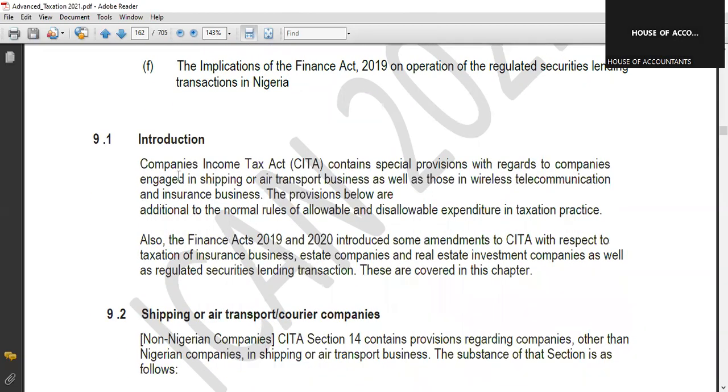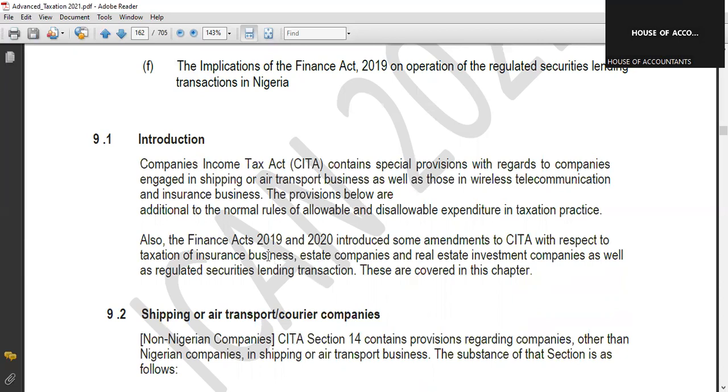Okay, so very quickly, the Company Income Tax Act, CITA, contains special provision with regards to companies engaged in shipping or air transport businesses, as well as those in wireless telecommunication and insurance businesses.